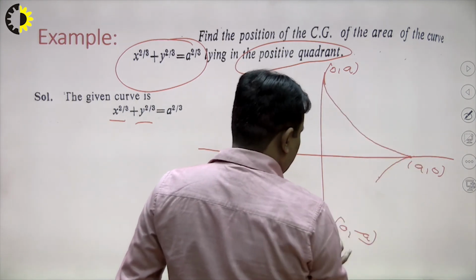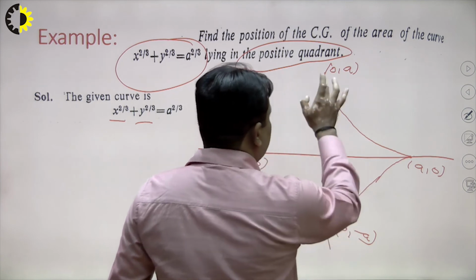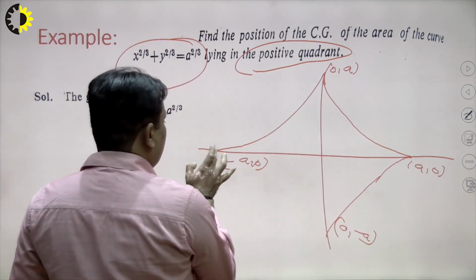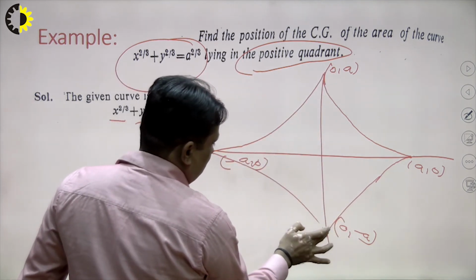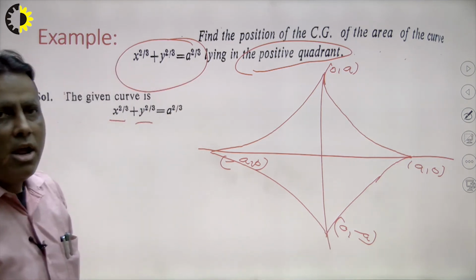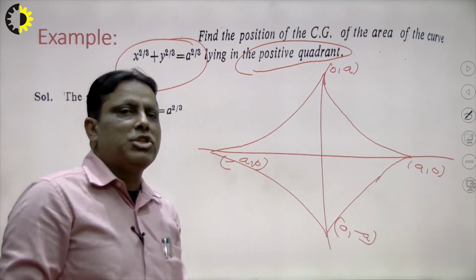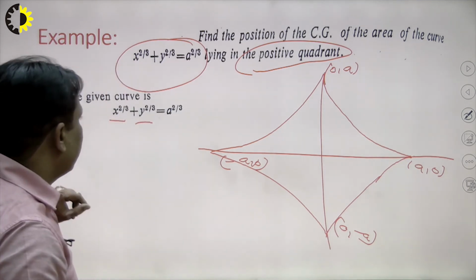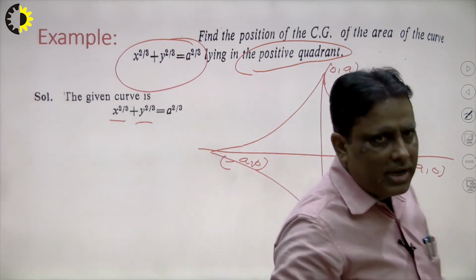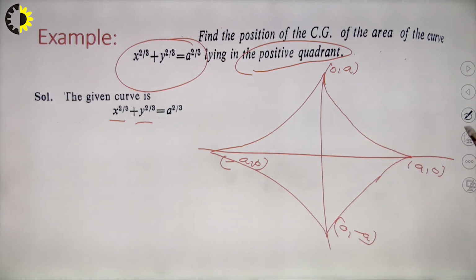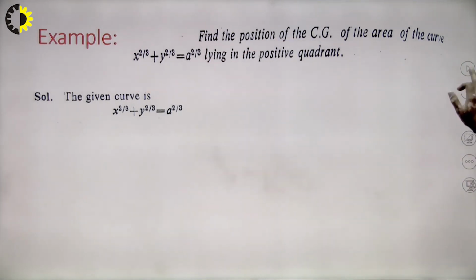In the same way the diagram of this shape will be here. So in this way we can find our solution of the problem, and this is known as an asteroid, right. First of all we can calculate the center of gravity of the positive quadrant. So in this way we can find our diagram with the help of curve tracing. First of all we see what will be the conclusion here.